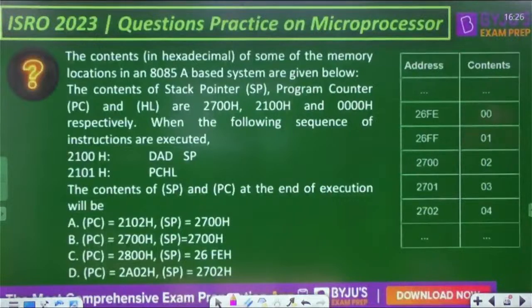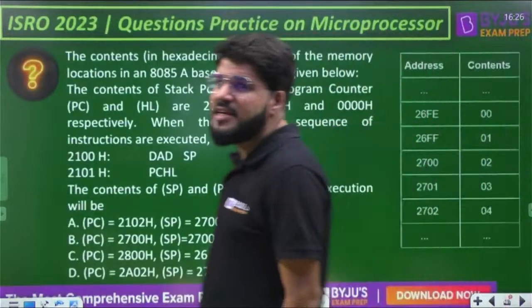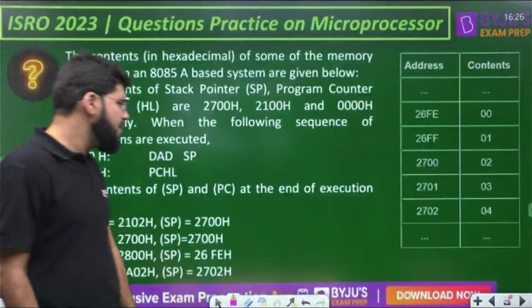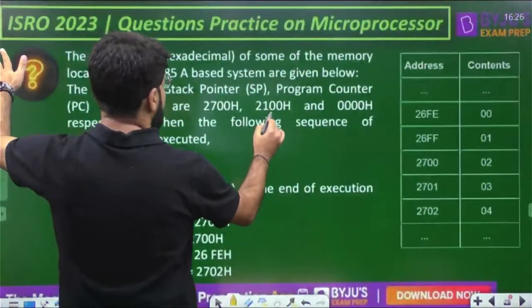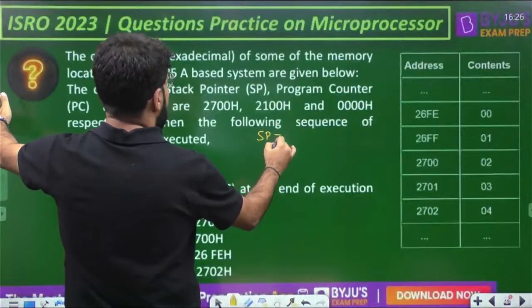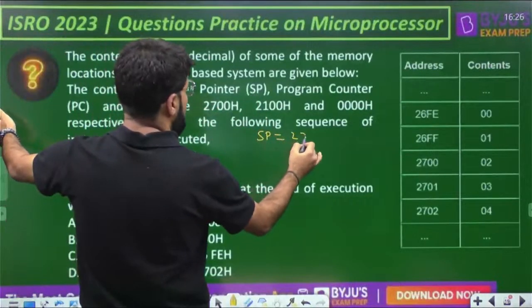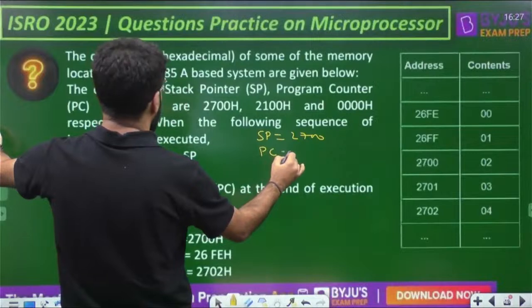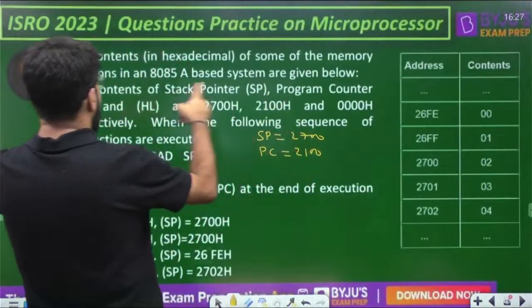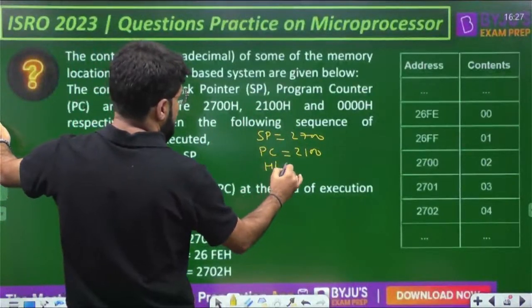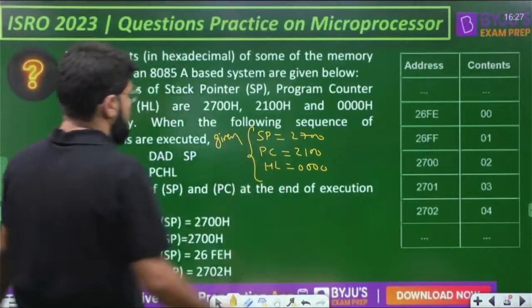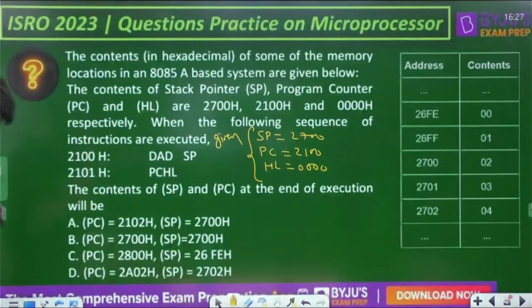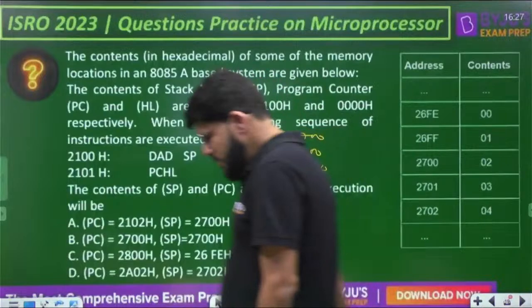DAD means double addition direct. So initially, what is the data given to me? Rather than reading, let's write it down once. The stack pointer is 2700, the program counter is 2100, and HL is 0000. This is the data given to me.